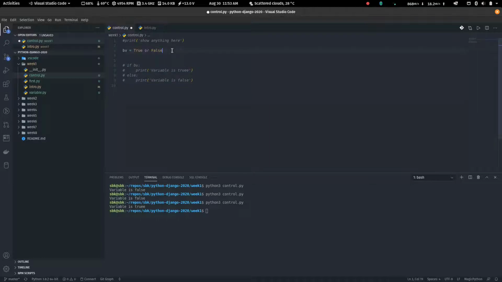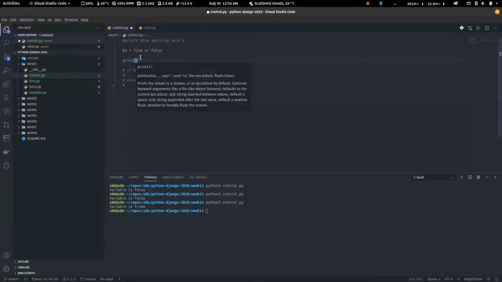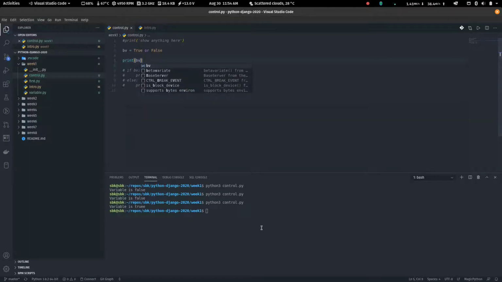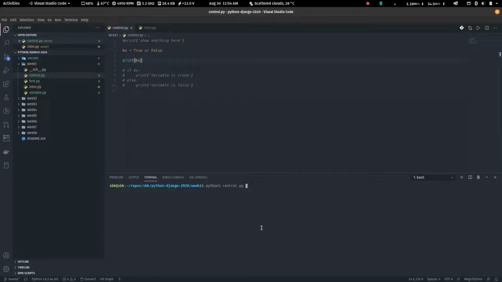Well, let's see. Let me comment this one out. To do this, you select everything and press control / to comment everything out. Let me say print bv. Let me clear this. If I run, you see it's true, because true or false is true.